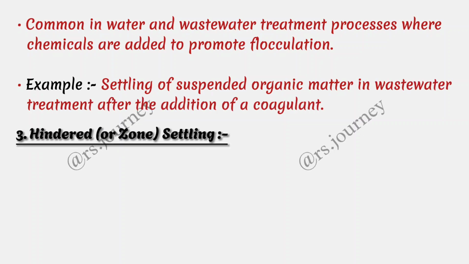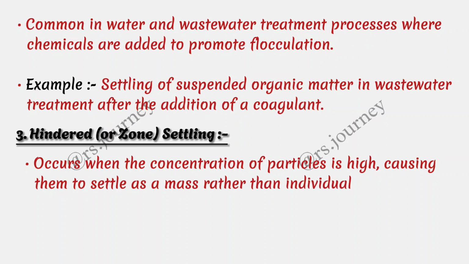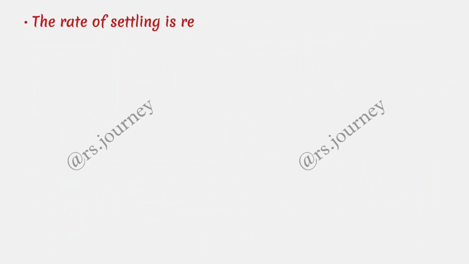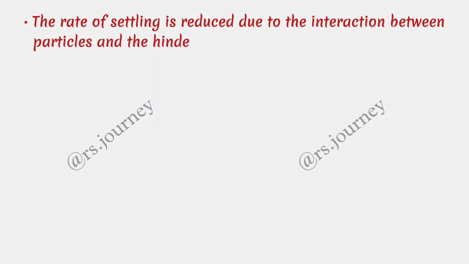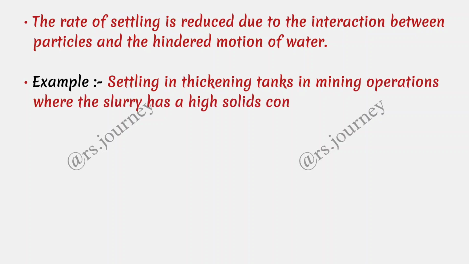3. Hindered or zone settling. Occurs when the concentration of particles is high, causing them to settle as a mass rather than individually. Particles form a sedimentation front or interface that moves downward as settling progresses. The rate of settling is reduced due to the interaction between particles and the hindered motion of water. Example, settling in thickening tanks in mining operations, where the slurry has a high solids concentration.